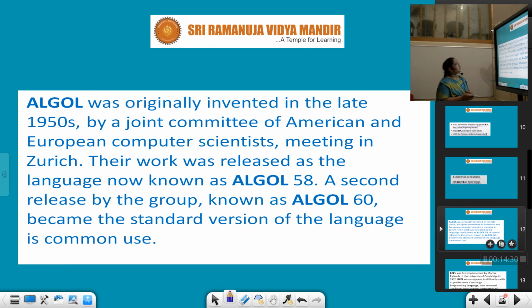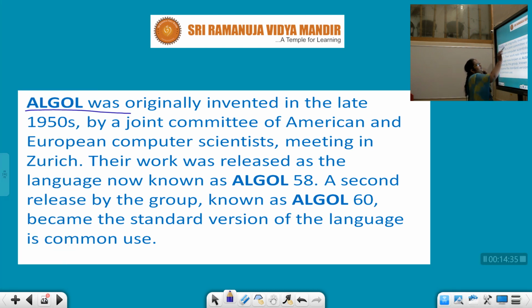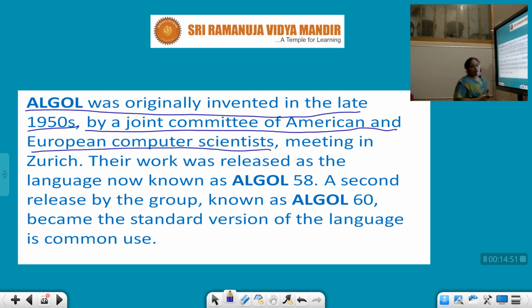So ALGOL. ALGOL was originally invented in the late 1950s to 1960s, by a joint committee of American and European computer scientists. So where was ALGOL developed from? It was developed by the committee of American and European computer scientists, who met in Zurich.